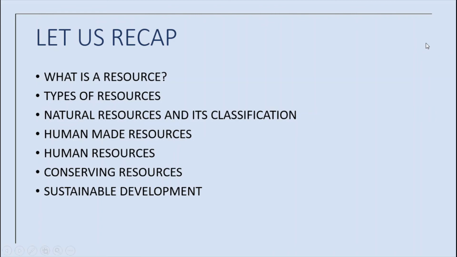So now, the classification of natural resources. The natural resources are broadly classified on the basis of level of development and use, on the basis of origin, on the basis of stock, and on the basis of distribution. So first, on the basis of level of development and use, natural resources are divided into two subdivisions. What are the two subdivisions?